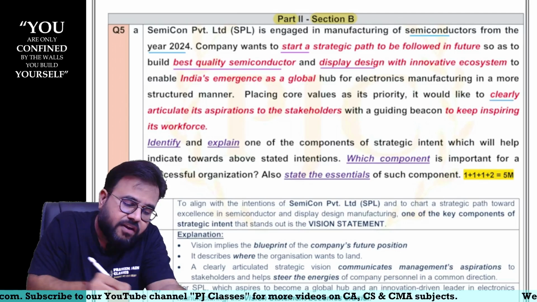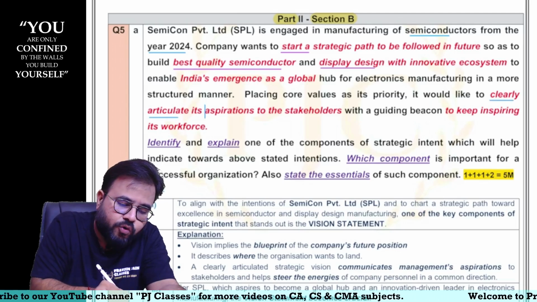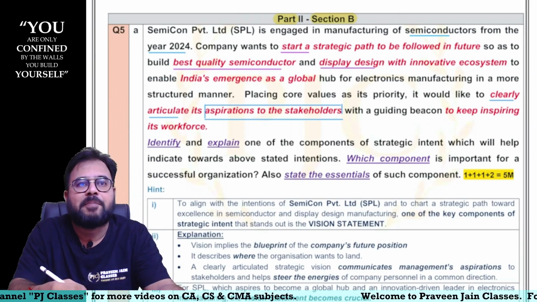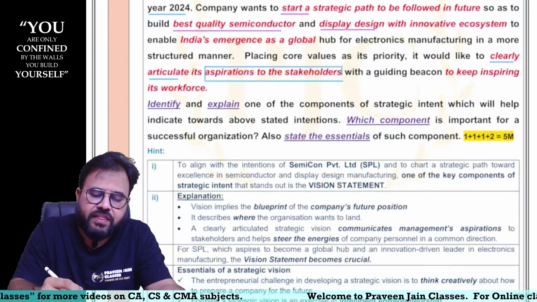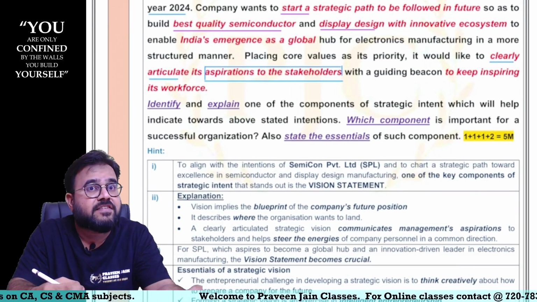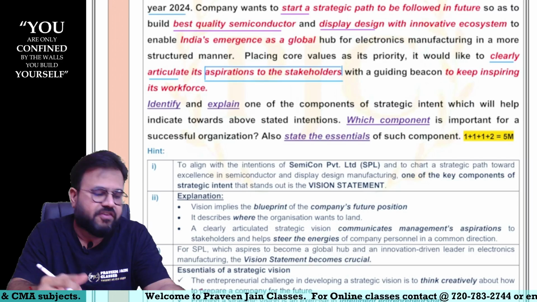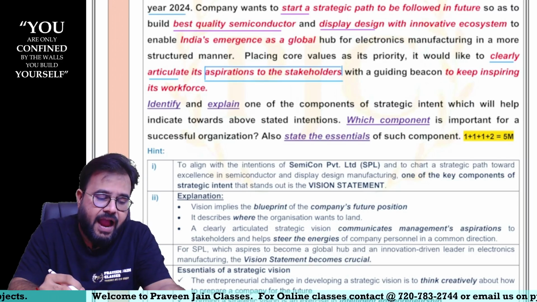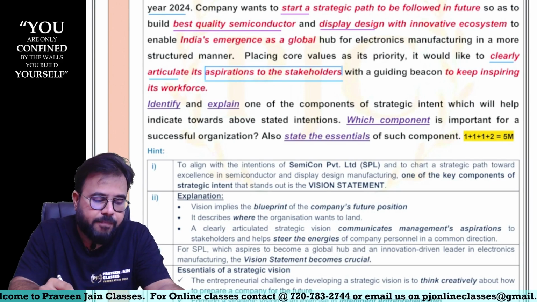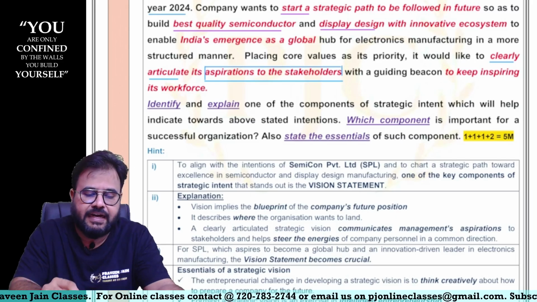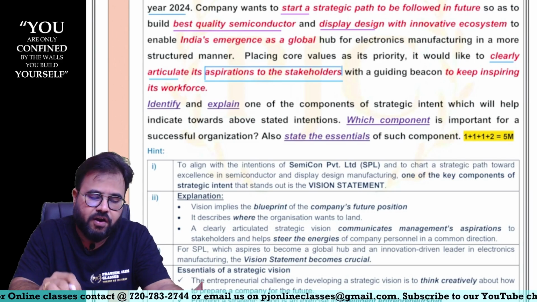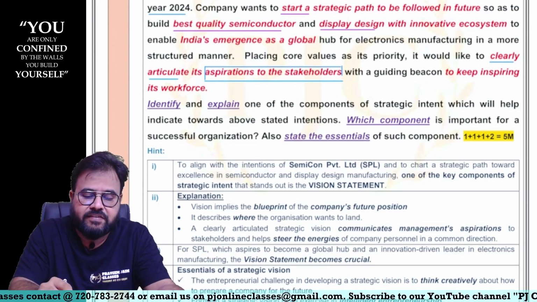Acha. So whatever their determination is there, sir, they want to clearly tell this to whom? Their stakeholders. Can I say this is only possible by preparing a vision statement, sir, with a guiding beacon to keep inspiring its workforce. Can I say these are some of the points which are to be there in every vision statement, sir. Identify and explain one of the components of strategic intent which will help indicate towards the above stated intentions, sir. Which component is important for successful organization? Also state the essentials of such component.